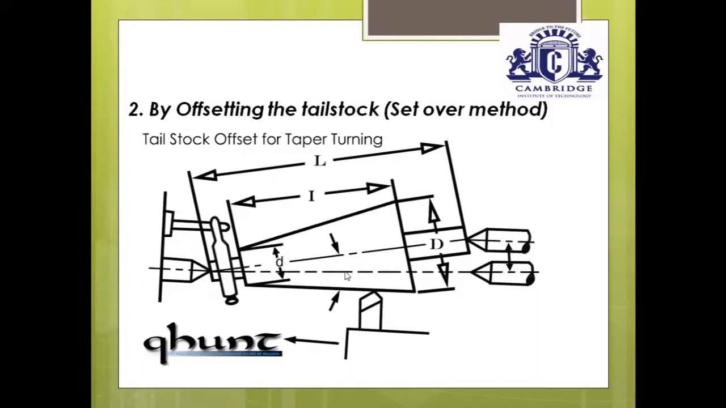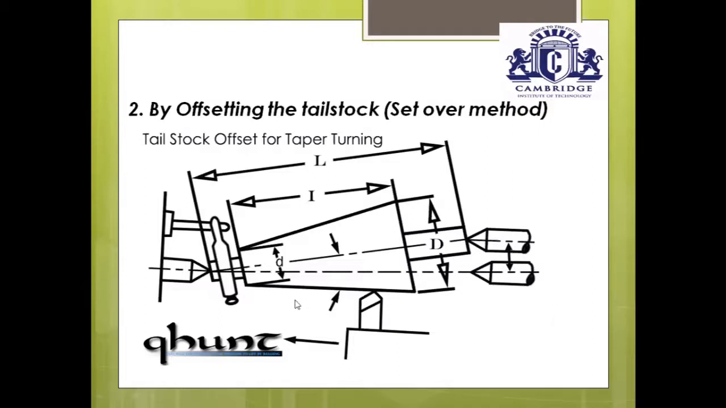This is the axis of the lathe. This is the axis of the workpiece. This axis of the workpiece is inclined to the calculated angle. But the axis of the single point cutting tool is parallel to the axis of the lathe. By this, you can get a conical surface, converting from a cylindrical to a conical surface.